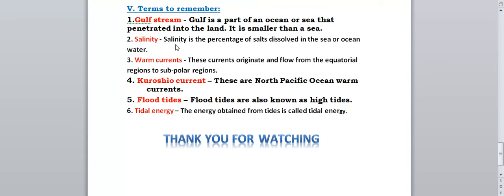Next we have salinity, which we have already discussed. It is the percentage of salt dissolved in the sea or ocean water. Warm current also we have discussed. These currents originate and flow from the equatorial region to the subpolar region. Kuroshio current. What are Kuroshio currents? These are Pacific Ocean warm currents. Flood tides are also known as high tides. And tidal energy, you all know, the energy obtained from the tides is called tidal energy.